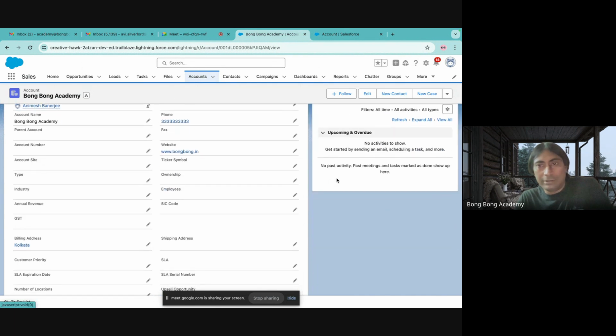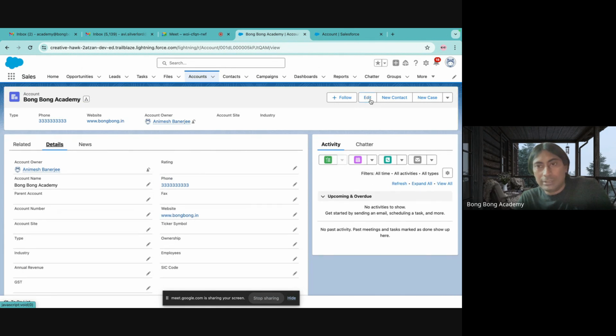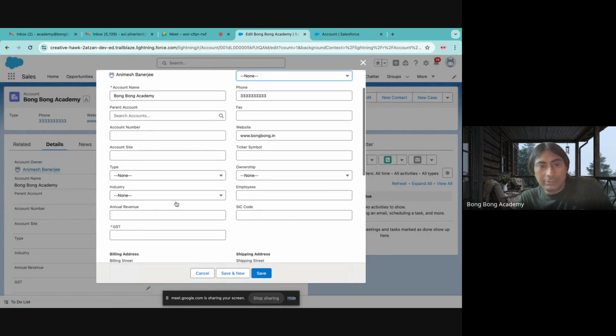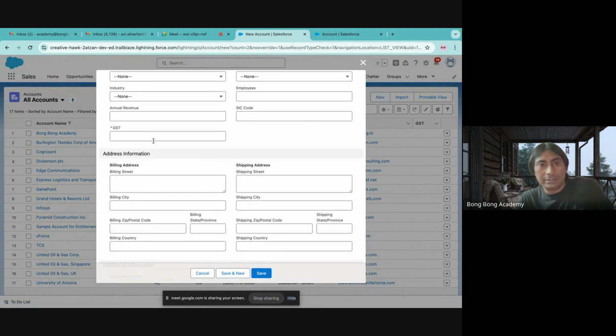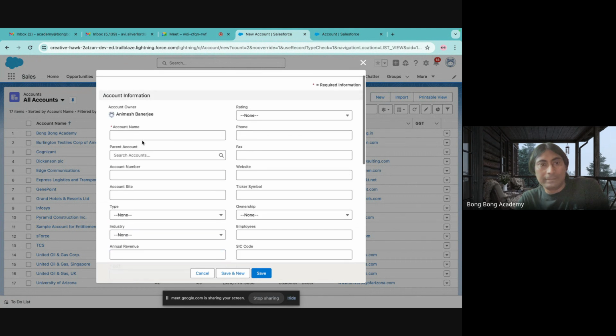GST field is now available. Okay, so it is now showing up. If I now edit, you'll see the GST red star is showing up here. Red star means it is mandatory. Now if I go and create a new account, you will see GST will show up here. Now GST has to be fulfilled.